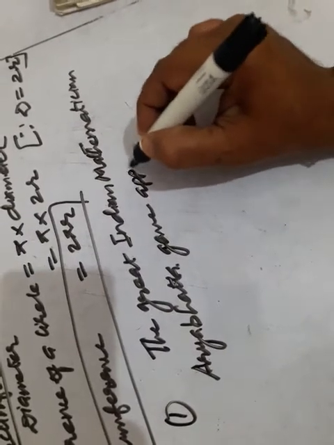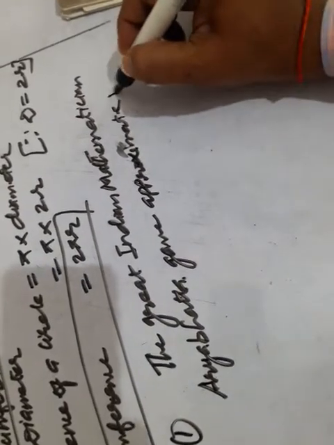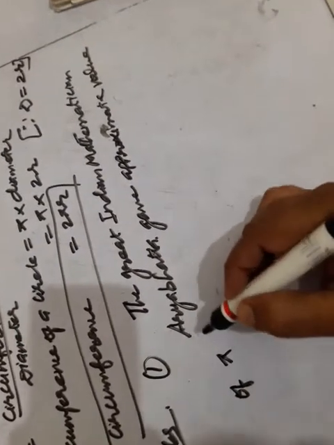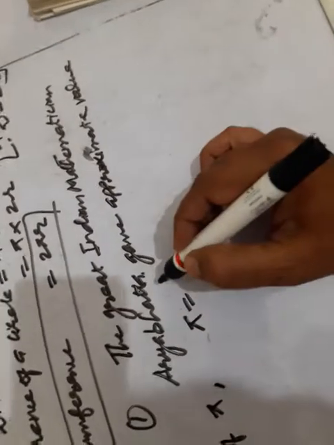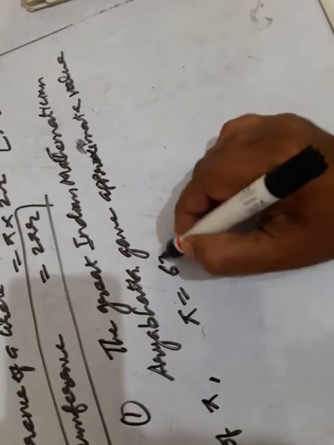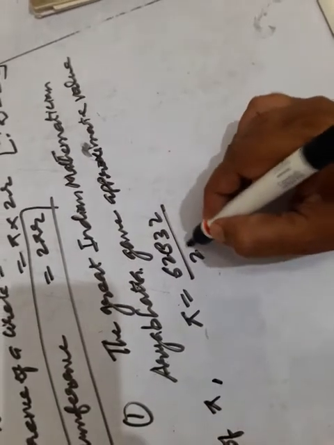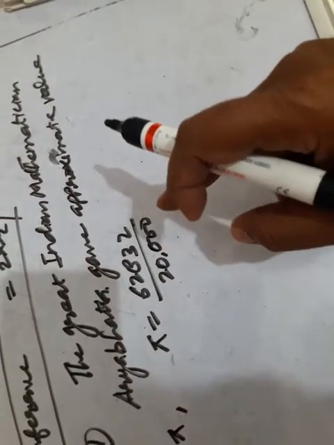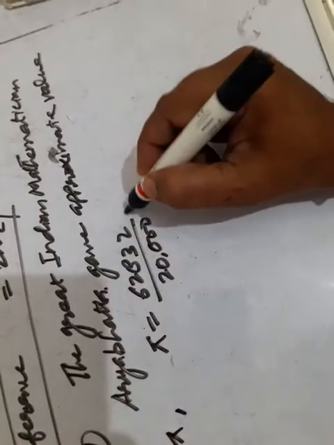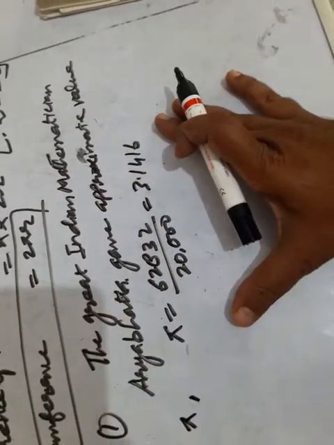Using some formula, he said that pi equals 62832 upon 20,000, which equals 3.1416. Okay, this approximate value, who gave? Aryabhatta gave.